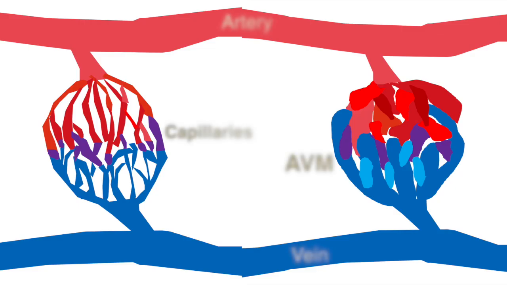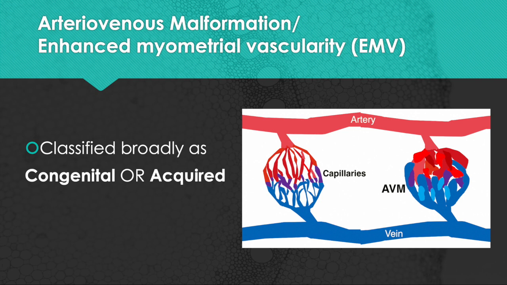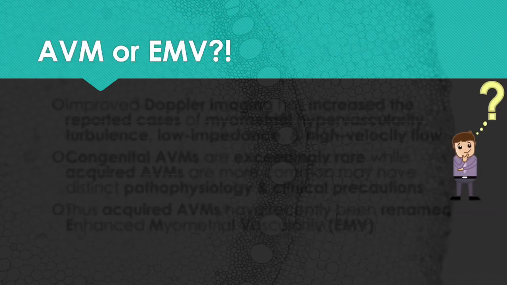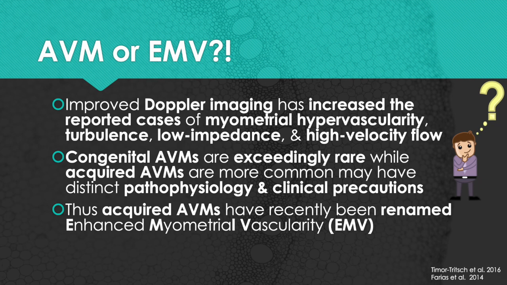key takeaway points. AVMs are defined as shortcuts of the bloodstream between an organ's arterial and venous blood supply. They are classified broadly as congenital or acquired. AVM or EMV. Improved Doppler imaging has increased the reported cases of myometrial hypervascularity, turbulence, low impedance, and high velocity flow. Congenital AVMs are exceedingly rare, while acquired AVMs are more common and may have distinct pathophysiology and clinical precautions. Thus, acquired AVMs have recently been renamed Enhanced Myometrial Vascularity, or EMV.